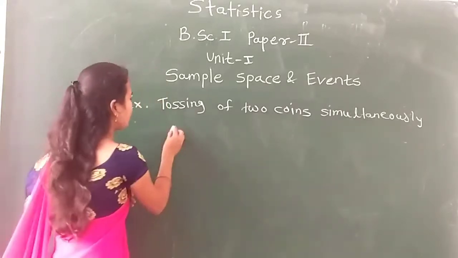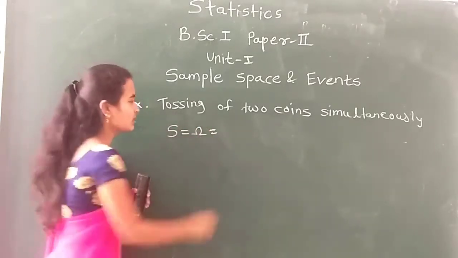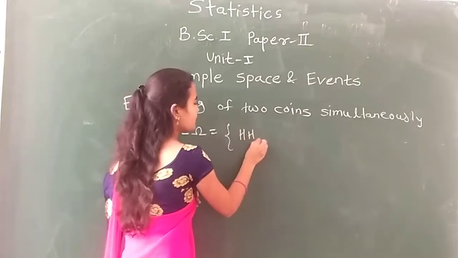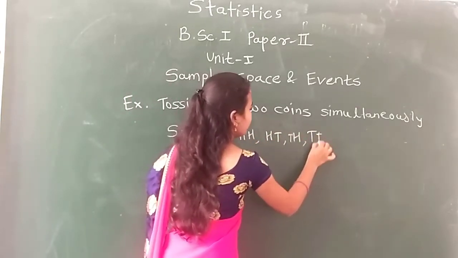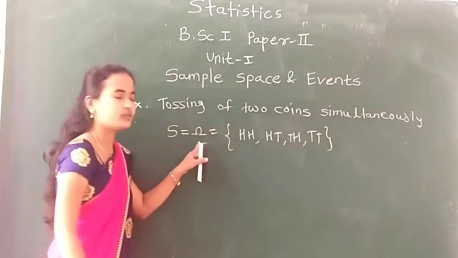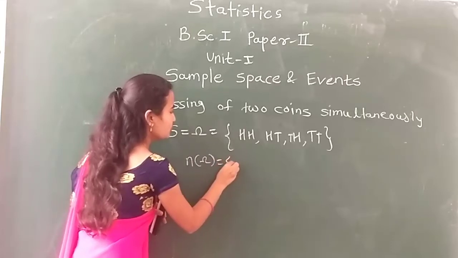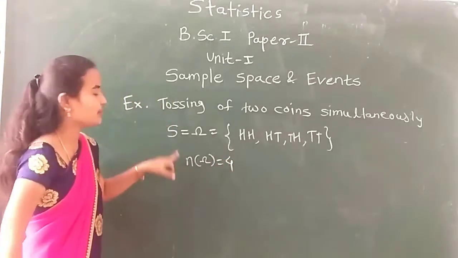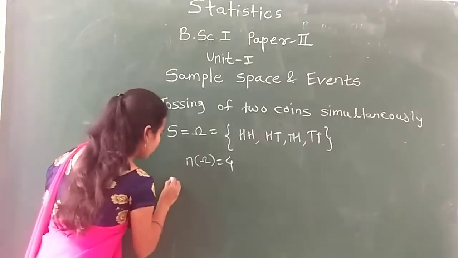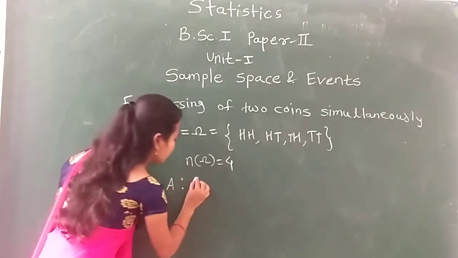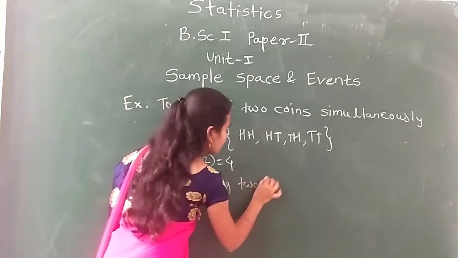So my sample space S, also called omega, becomes {HH, HT, TH, TT}. Now define any event A. I define event A as getting two heads.